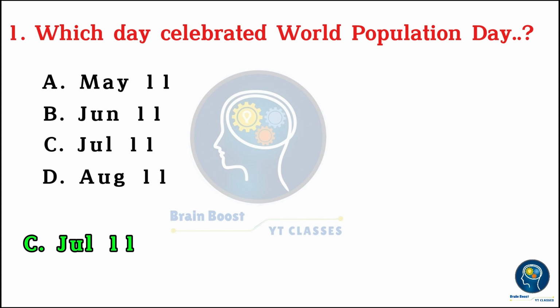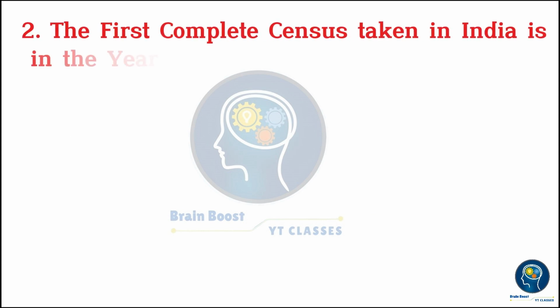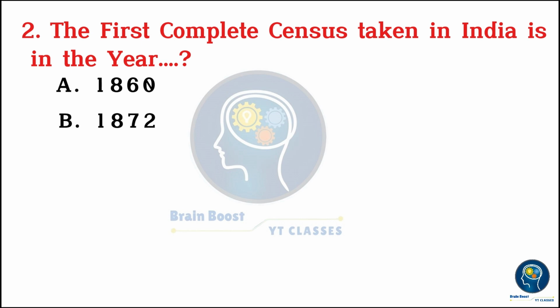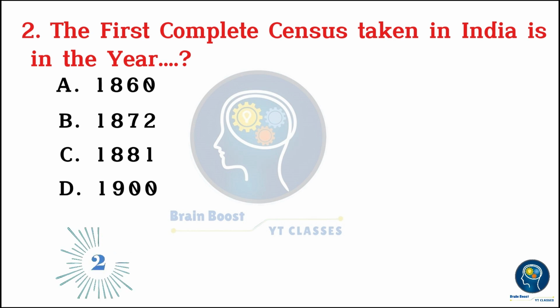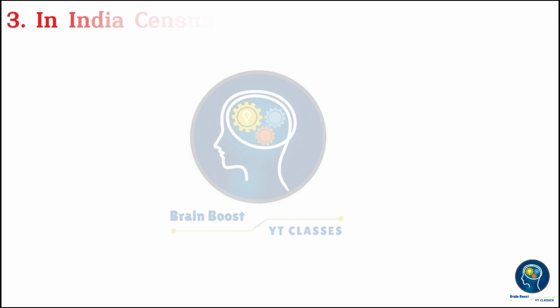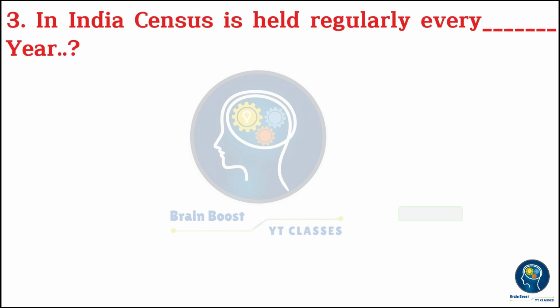July 11th. The first complete census taken in India is in the year A. 1860. B. 1872. C. 1881. D. 1900. 3, 2, 1, 0. C. 1881.